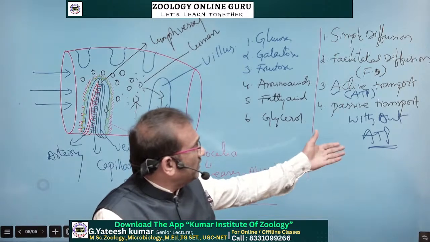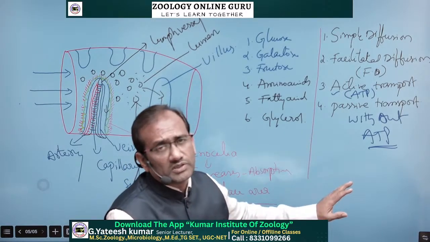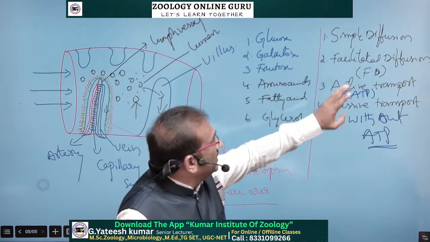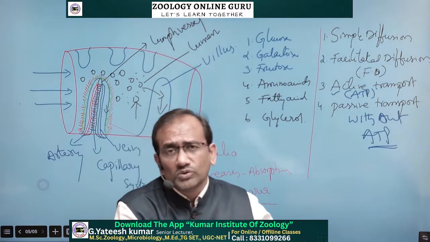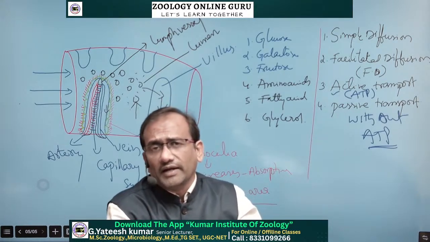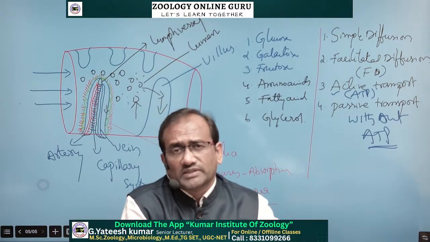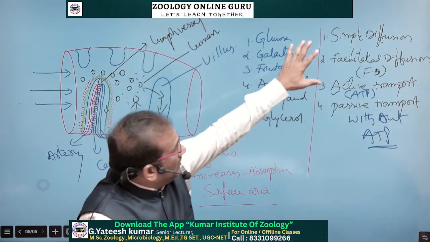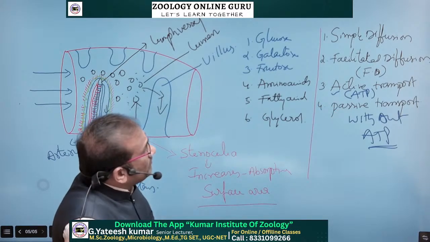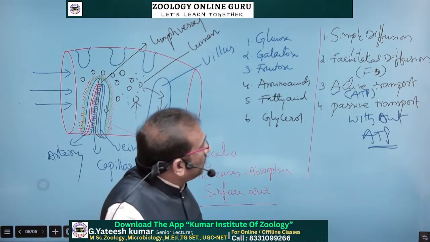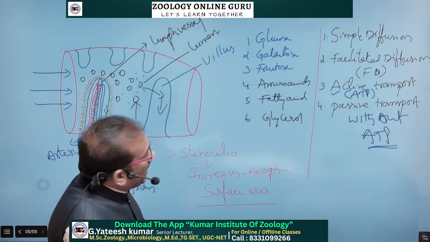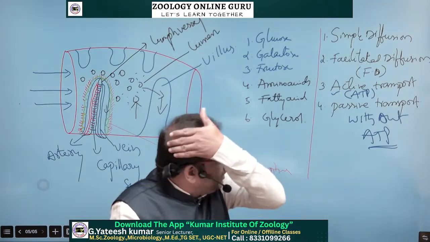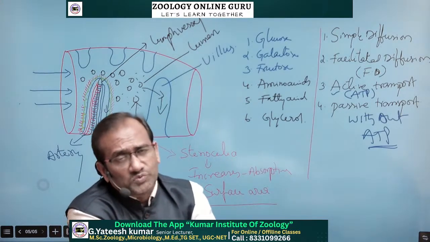From the gut, there is no need of any energy molecule to transport water molecules. And here some glucose molecules are transported through simple diffusion, and some by FD, and glucose and galactose by simple diffusion, and here fructose requires FD, and sodium coupled transport takes place. So these are the absorption methods: simple diffusion, FD, facilitated diffusion, and active transport by using ATP molecules and energy, and for passive transport, without using energy, the transport is known as passive transport.